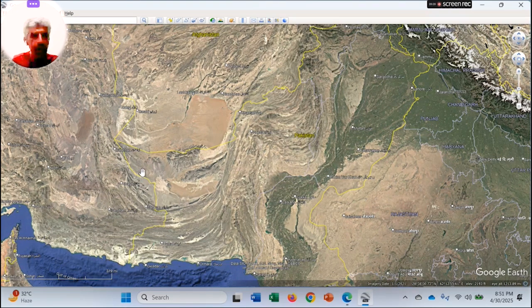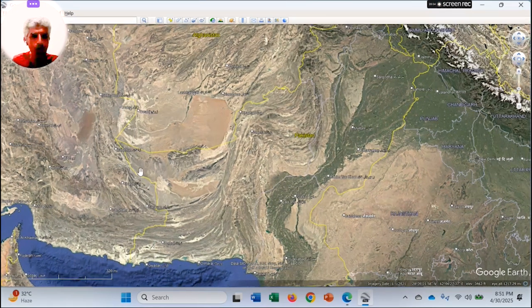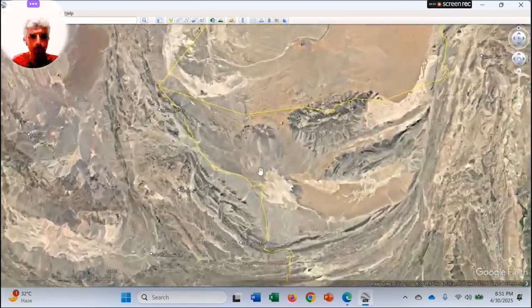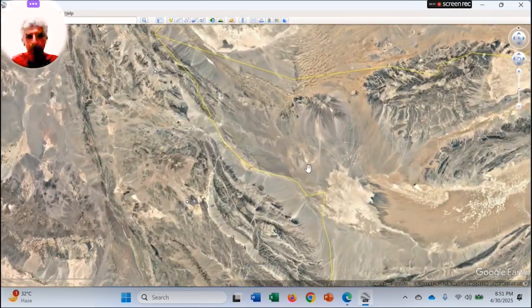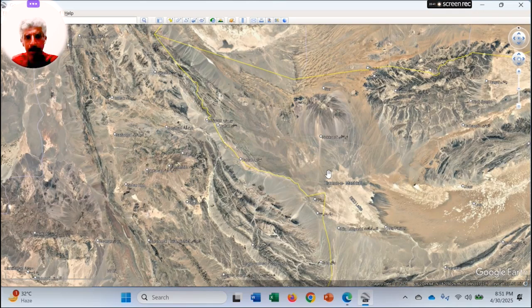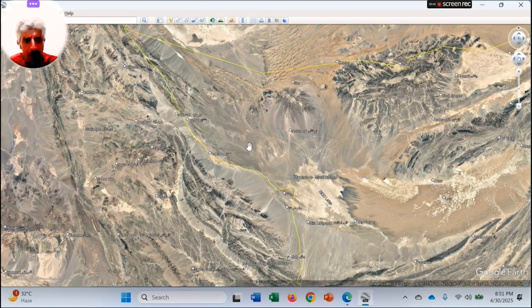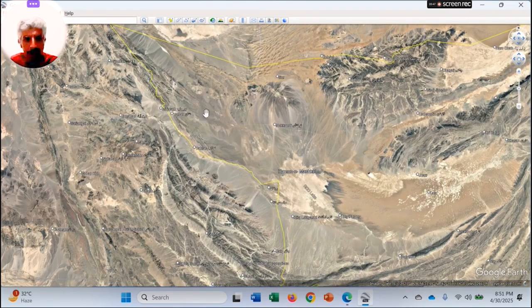In this region, there is the Saindak copper and gold mine project going on. If I zoom in on this region, you will find a town with the name Saindak, and this region has those copper and gold mines.